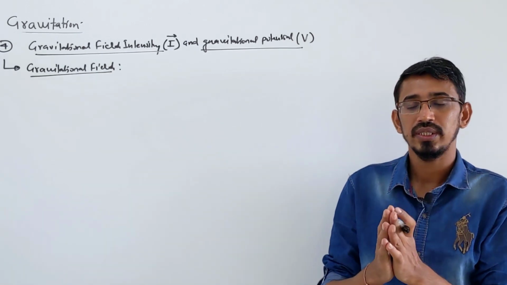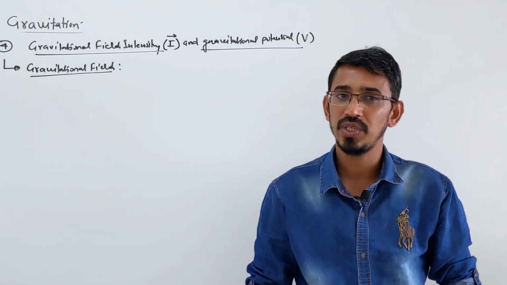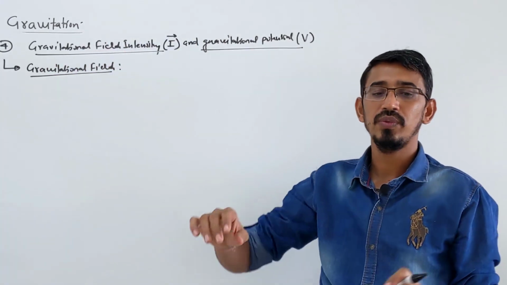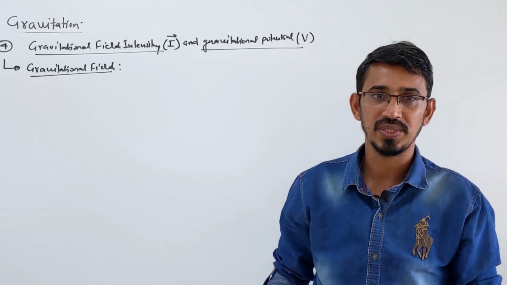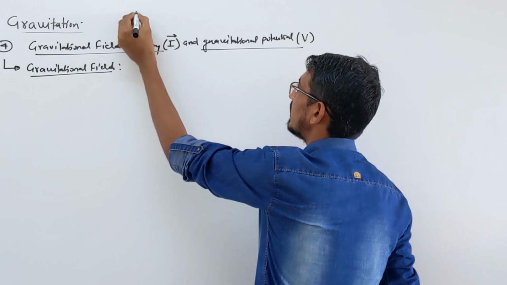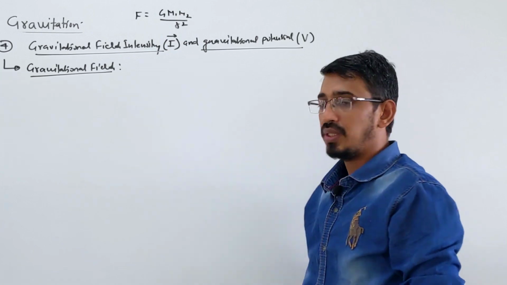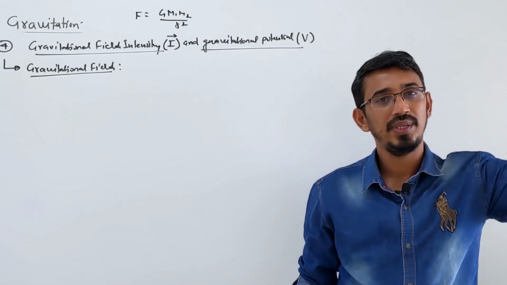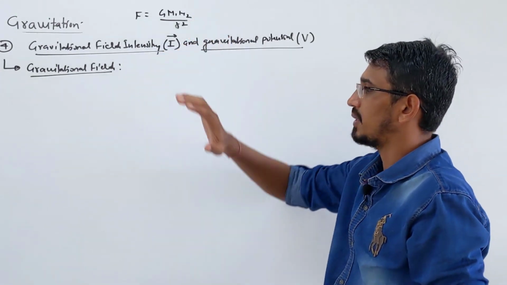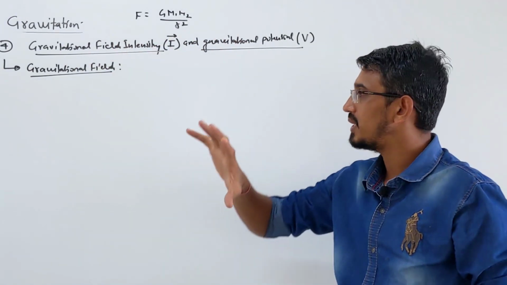You have a mass, then what happens? We know that if you put another mass nearby, then these two masses will apply force on each other, the gravitational force. So it is the region around that mass in which, if you put another mass, a force will be experienced. The force is experienced till infinity, but we know how the force formula looks: gravitational force is G m1 m2 upon r square. So in reality this gravitational force extends till infinity, but at large distance it becomes very small, so we neglect it. So you are talking about a region close to that mass, around that mass, where force is experienced by some other mass. That region is called